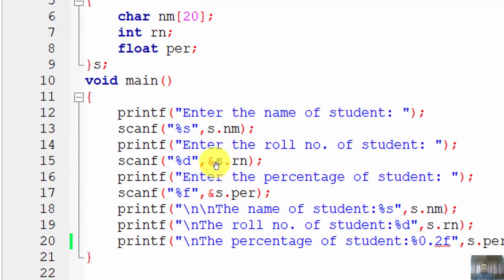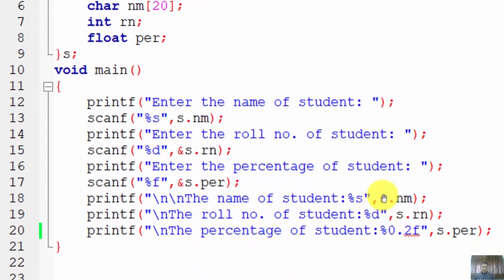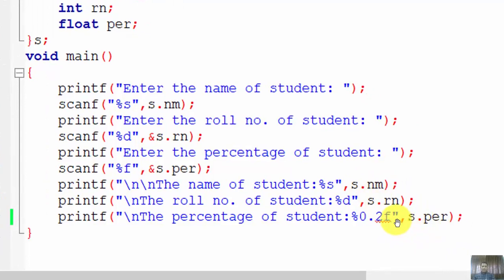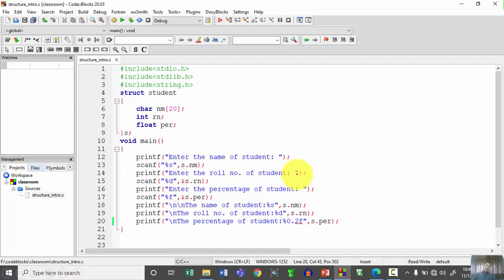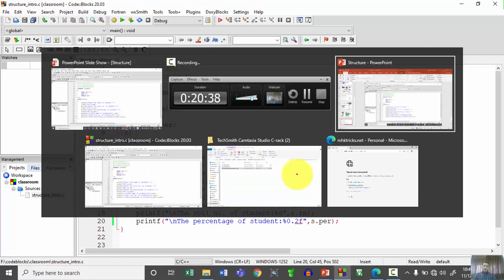Then for roll number I am using s dot rn. S is a structure variable, rn is an element, that is a member of a structure. And again for percentage, s dot per, right? Then whatever values are there, in the same sequence I am going to print them on the output screen. In this way we can write the program and cross check.